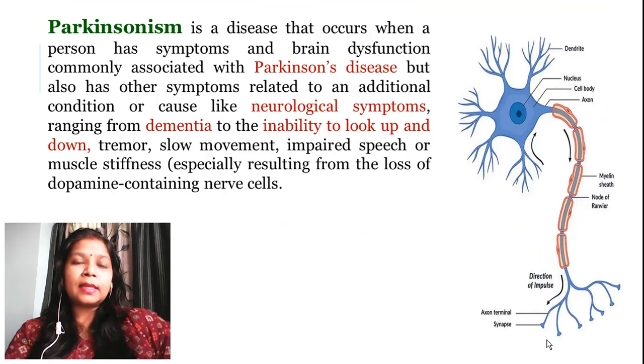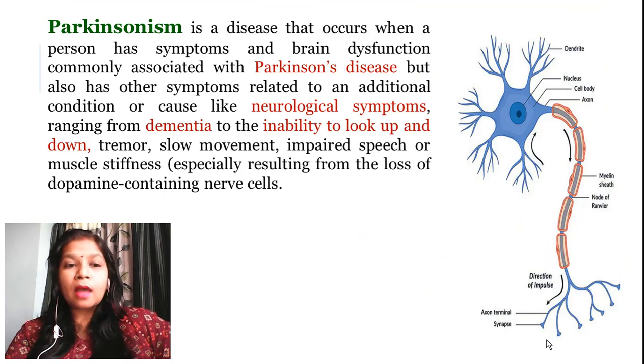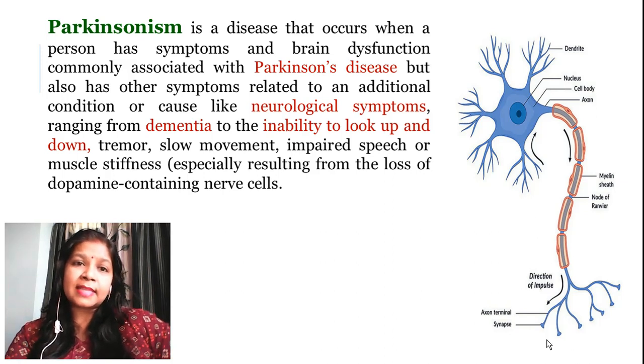Before discussing the Parkinsonism disease, we need to understand how you can say that a person is suffering from Parkinsonism. Generally it occurs when a person has symptoms like brain dysfunction associated with Parkinson's disease, and some other related symptoms like neurological symptoms, dementia, or inability to look up and down. There is a tremor, slow movement, impaired speech, or sometimes muscle stiffness. This disease is basically related to a neurological disorder.